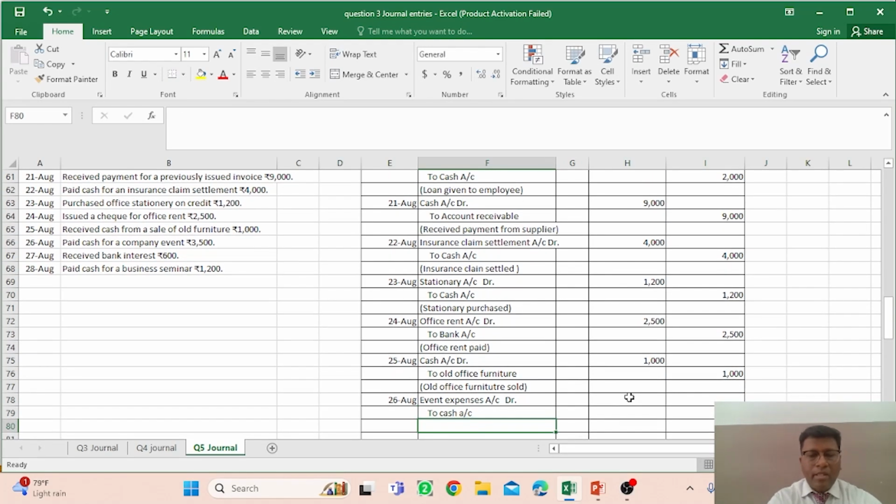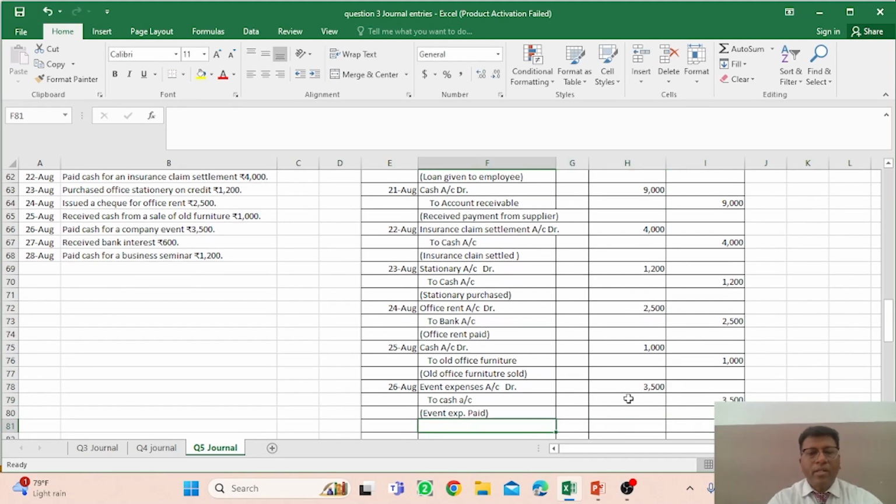And the narration would be that event expenses paid, right, in the form of cash. Or you have to observe whether the check is issued or not. Paid cash for a company event, so cash is involved, rupees 3500, right.